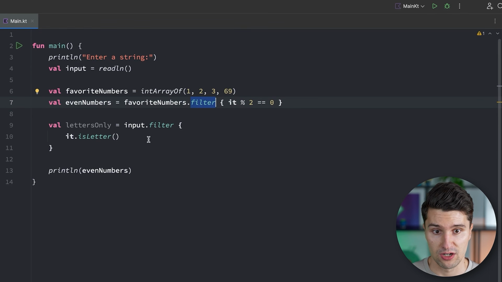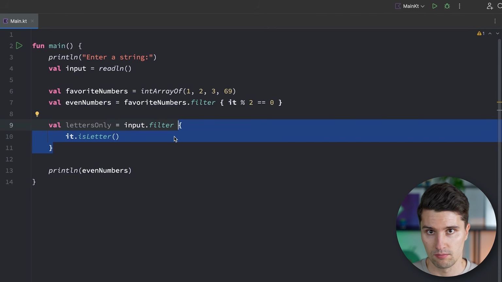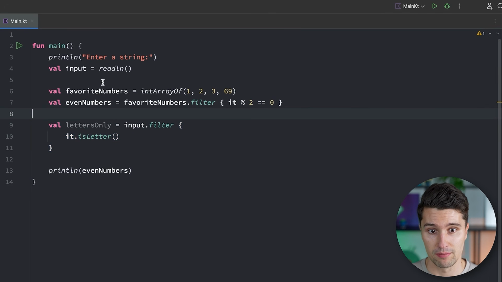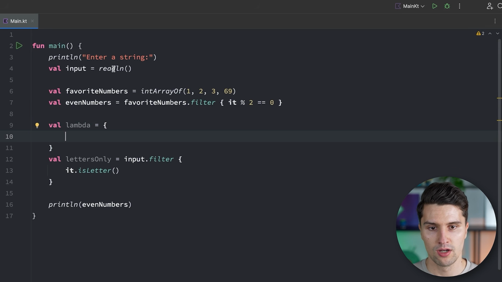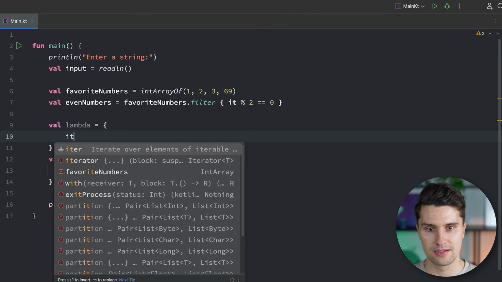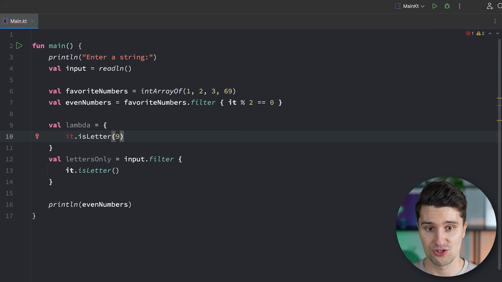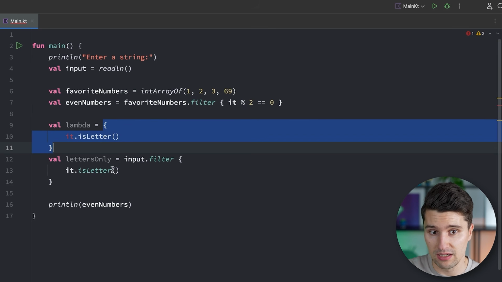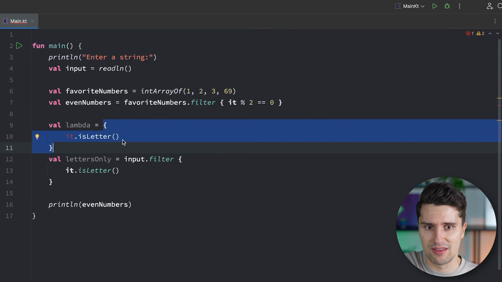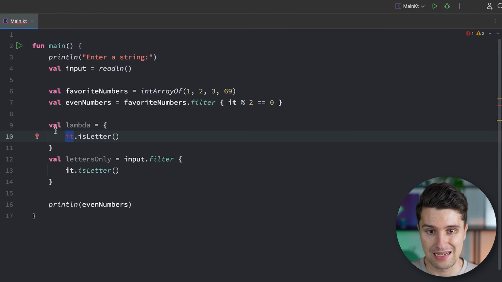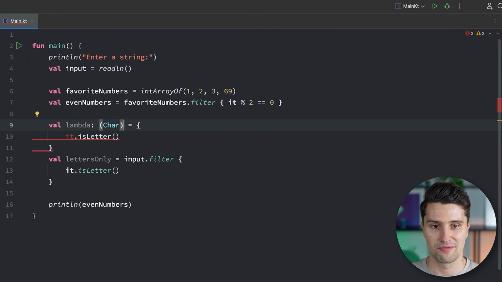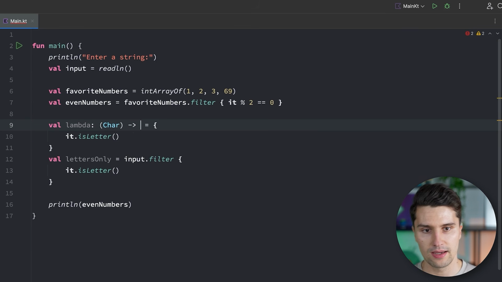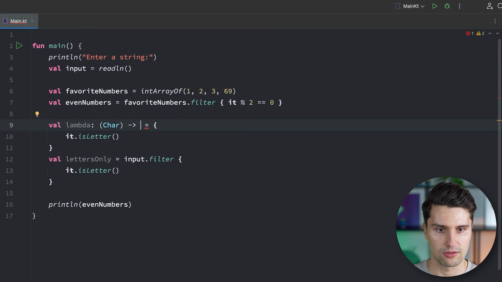Something we can also do with Lambda functions is define these manually. By the way, we can also define these manually and save them in a variable. For example here, val lambda is equal to a block of code where we say it.isLetter. With the Lambda functions, the type of this function cannot be inferred automatically because it doesn't know what the inputs of this function are, what the output is. That is why we get an issue here because it doesn't know that it is actually a character. But we can fix this by defining the type explicitly, that we have a Lambda function of type Char, and then we return a Boolean.